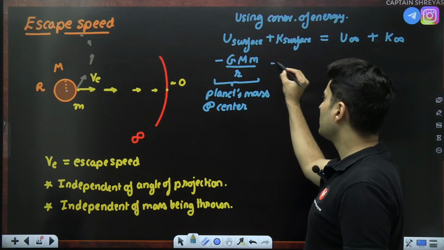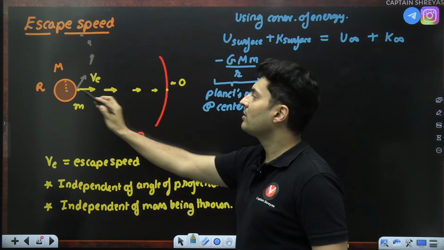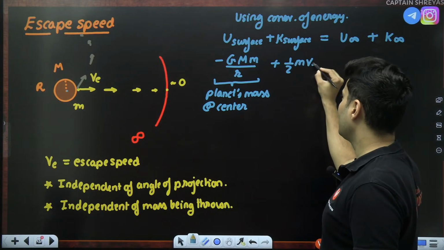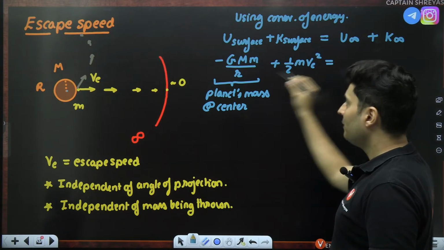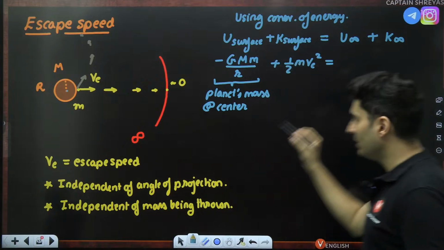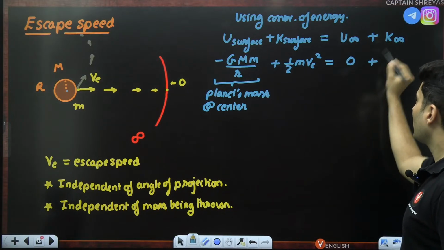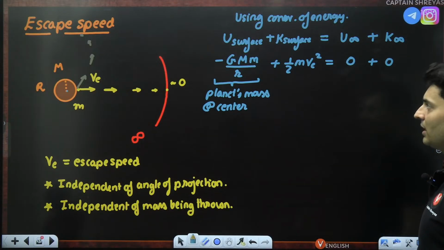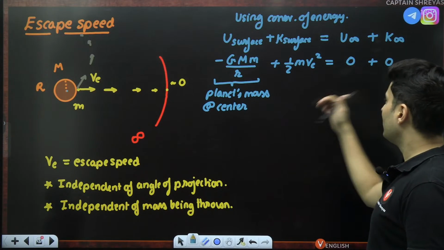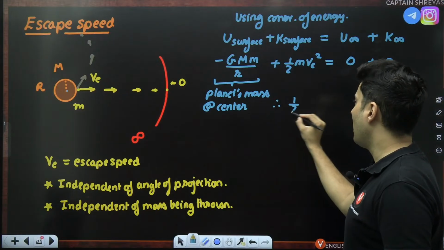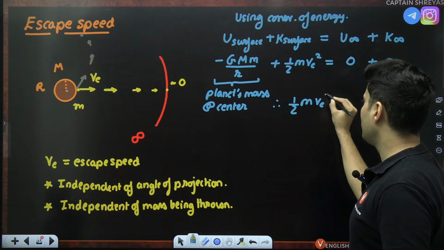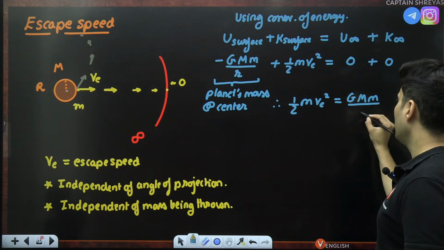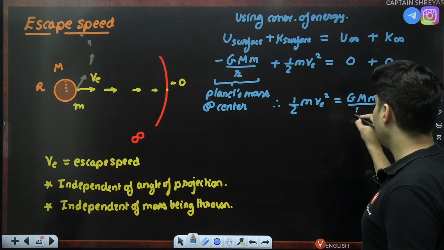The kinetic energy of the system, only this small mass is being thrown, so it is just half m escape speed square. When you reach infinity, we have seen the potential energy becomes 0 and your speed will be negligible, so kinetic energy is also negligible. Take this on the other side, so what you get is half m escape speed square is equal to G capital M small m divided by radius of the planet, which is basically R.